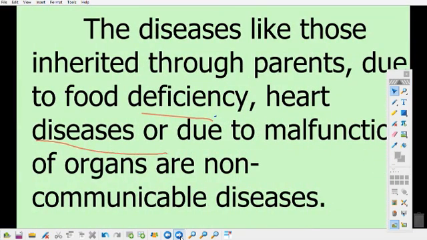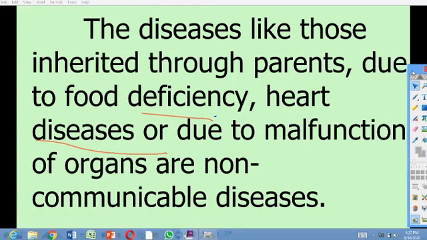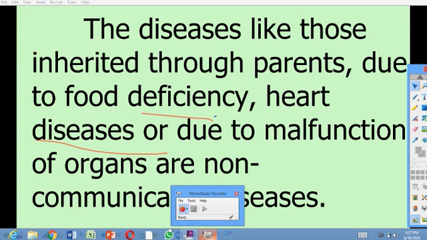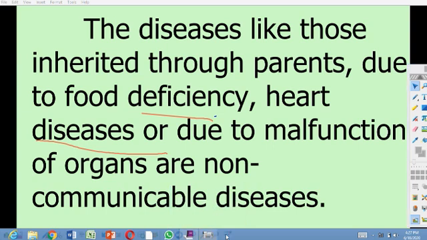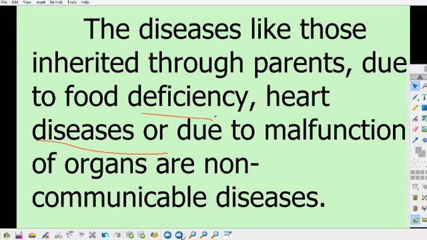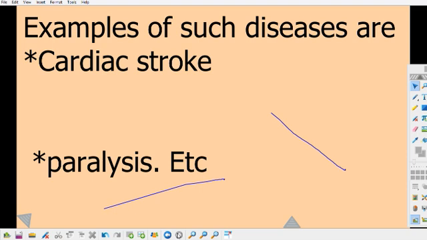Diseases like those inherited from parents, those due to food deficiency like kwashiorkor, heart disease, or those due to malfunction of an organ like kidney failure are examples of non-communicable disease. Please take note. Let's proceed. Examples of such disease are cardiac stroke.